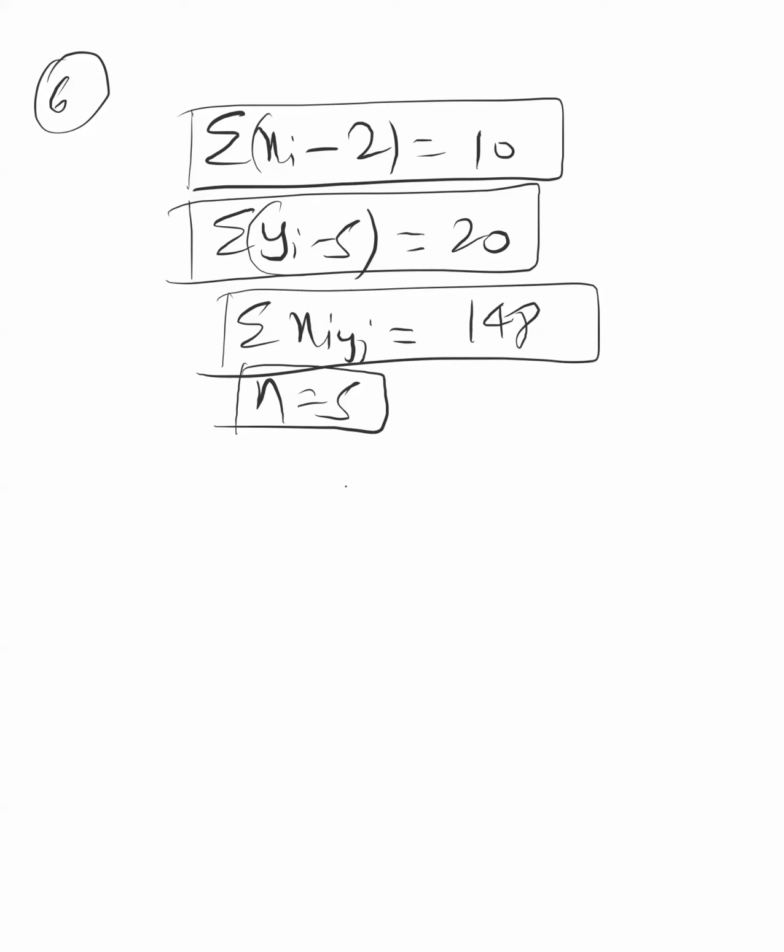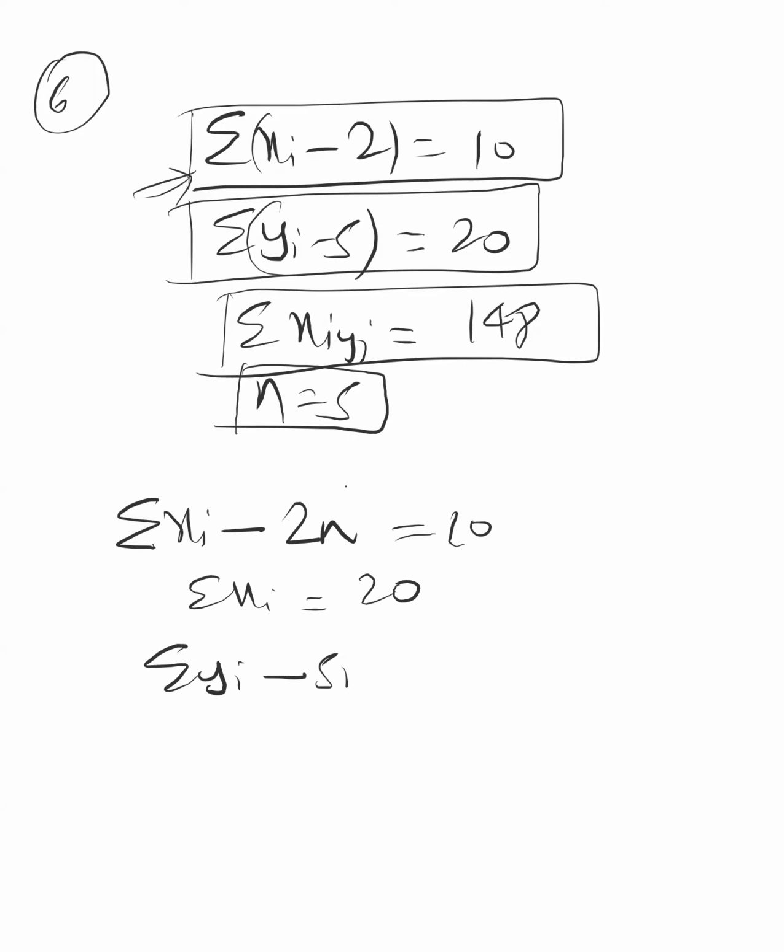So this is not a problem. Take the summation inside xi minus 2, it will become 2 times n. So you can easily find summation xi is equal to 10 plus 20, right? Like that, summation yi minus 5n is equal to 20, so summation yi is equal to 20 plus 50, 70. Then summation xi yi. So you can do these things, and the sixth one also you can do.